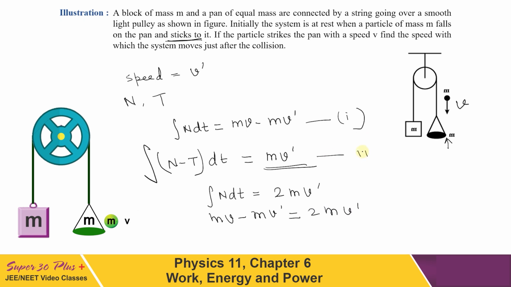This is our equation number 3. On solving this, we finally get v dashed equal to v upon 3, which is the desired speed the system gets after the particle has stuck to the pan after colliding with it. So this is our desired result.